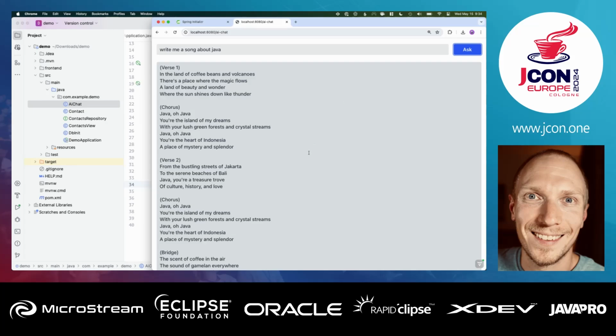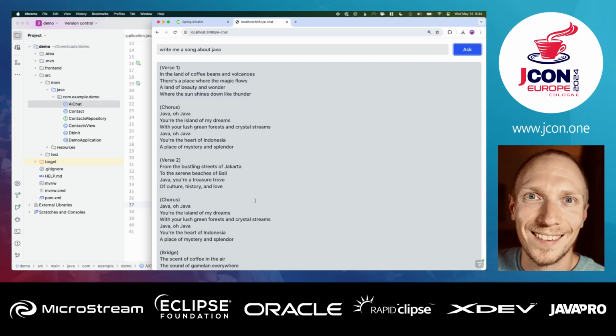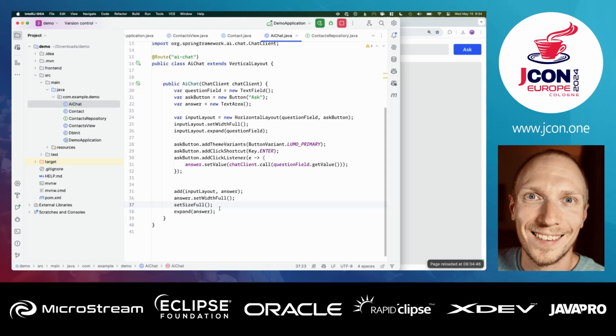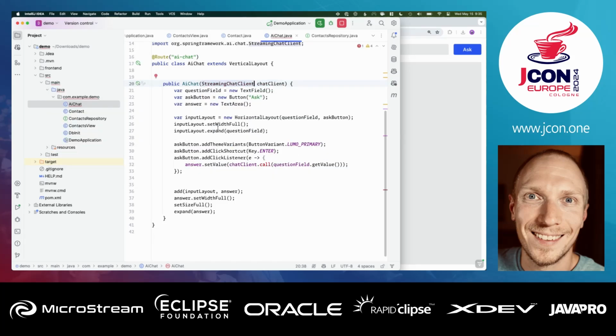So what I'm going to look at is using the streaming API, because that's a good way for us also to look at how to use Vaadin's push support, so we can push data from the server to the client as it's coming in. Just realized I probably need to set size full here. Yeah, there we go. The reason it wasn't expanding was I didn't make the vertical layout as tall as it could be. Anyway, we're going to change our chat client to a streaming chat client like this. That'll change the API a little bit.